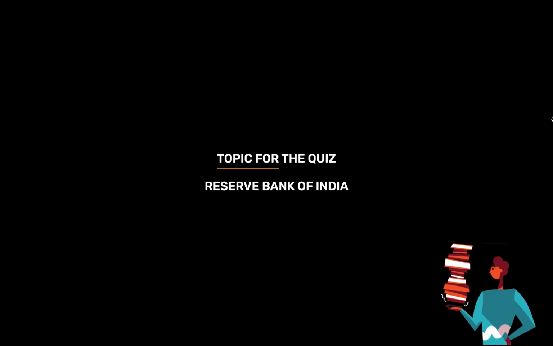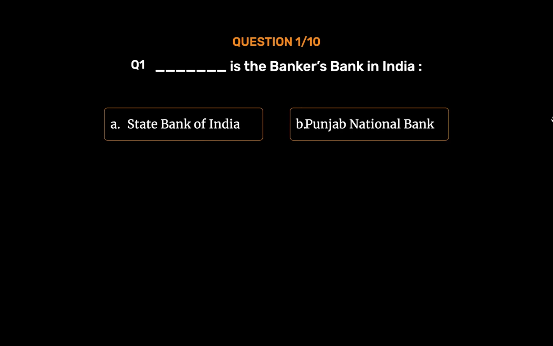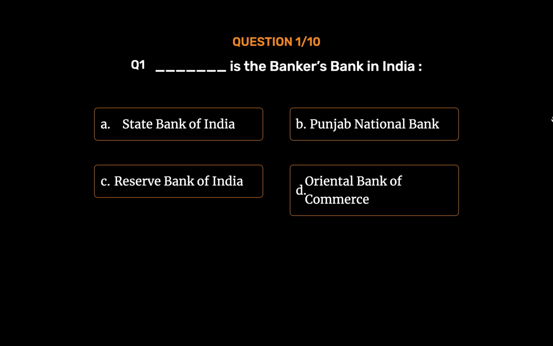Topic for today's quiz is Reserve Bank of India. Question number 1. Underscore is the banker's bank in India. Option A. State Bank of India. Option B. Punjab National Bank. Option C. Reserve Bank of India. Option D. Oriental Bank of Commerce. The correct answer is Option C.